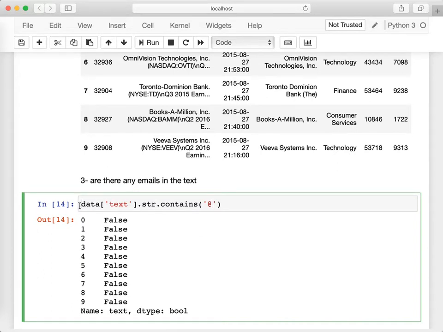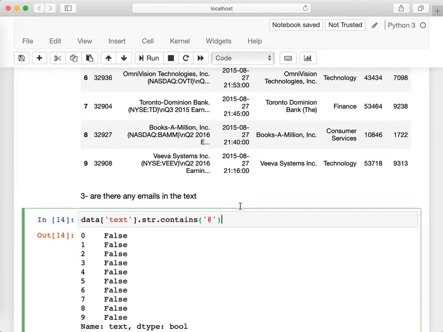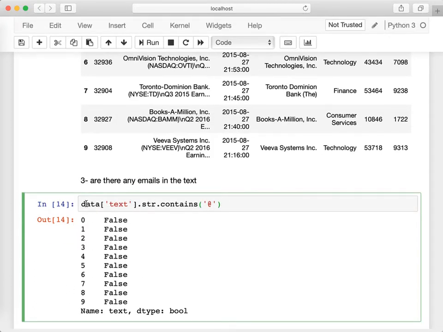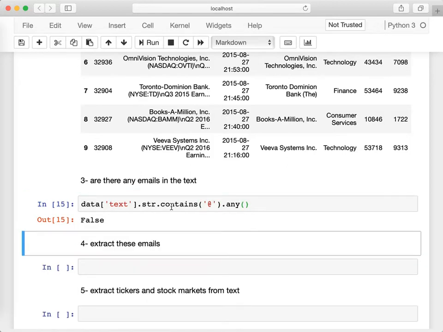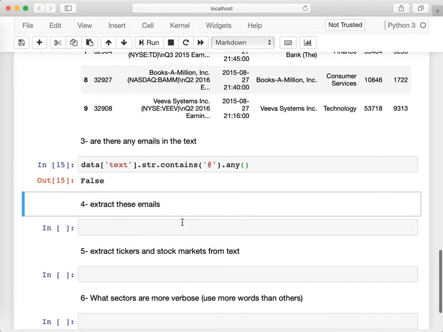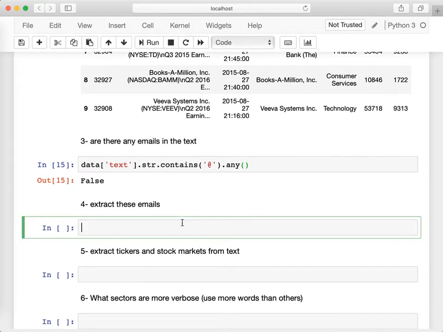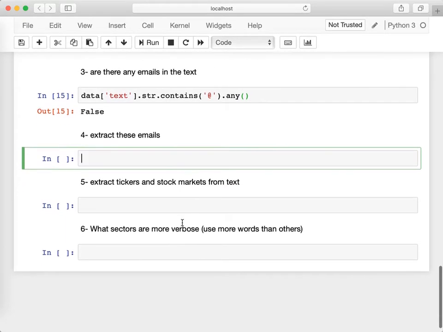I'm just going to report that all of them are false. Now, if you want to answer the question specifically, are there any emails in the text, and all of them are false, we can assign that to another column called email, or if you want just one answer, are there any emails in any one of these texts, we can use the function any, and it will be false. There are no emails in any one of them. So I'm going to skip 4, extract these emails, because there are no emails here. We will see in a future exercise how we extract emails.